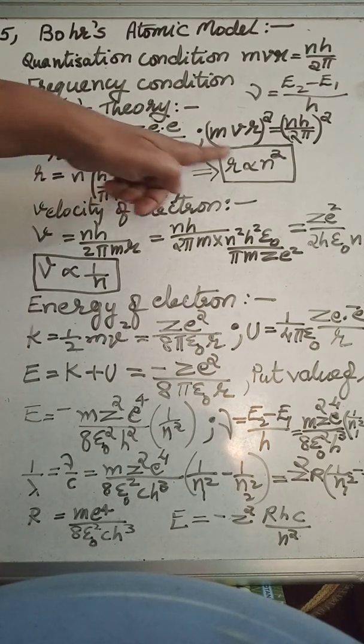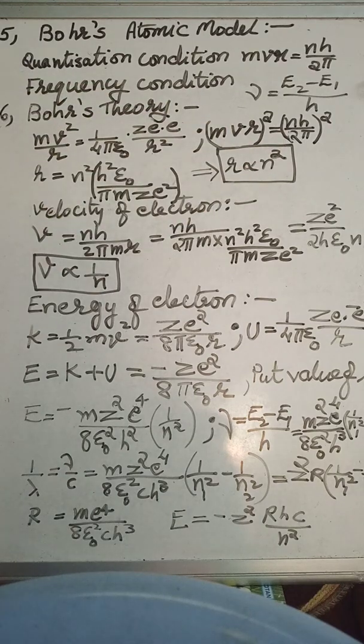So radius is proportional to n square. When the value of n increases, radius increases in terms of its square. That means the radius of the outer orbits are very large compared with the inner orbits.